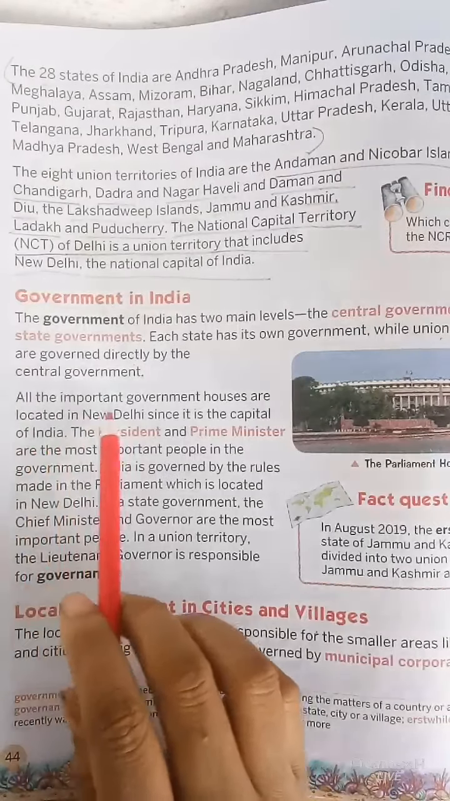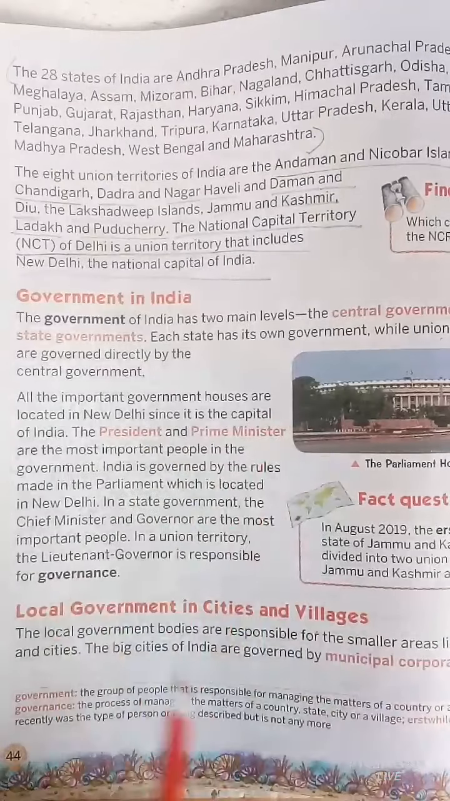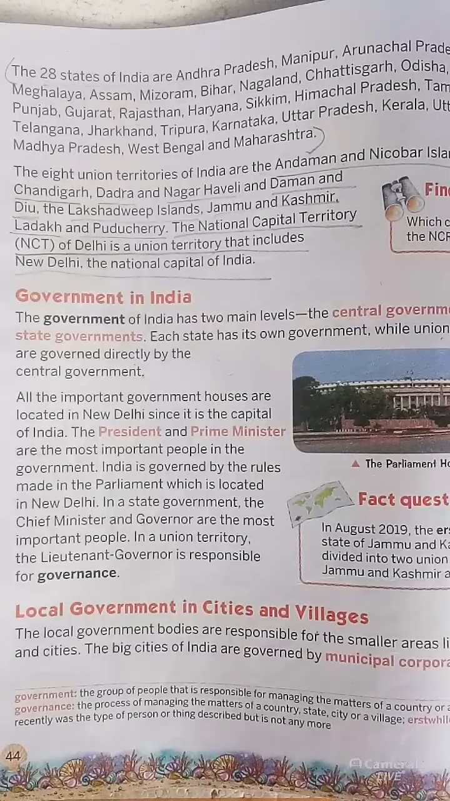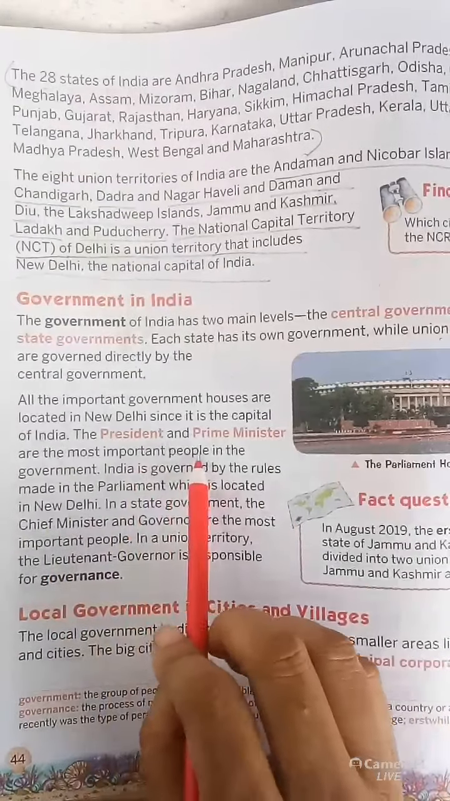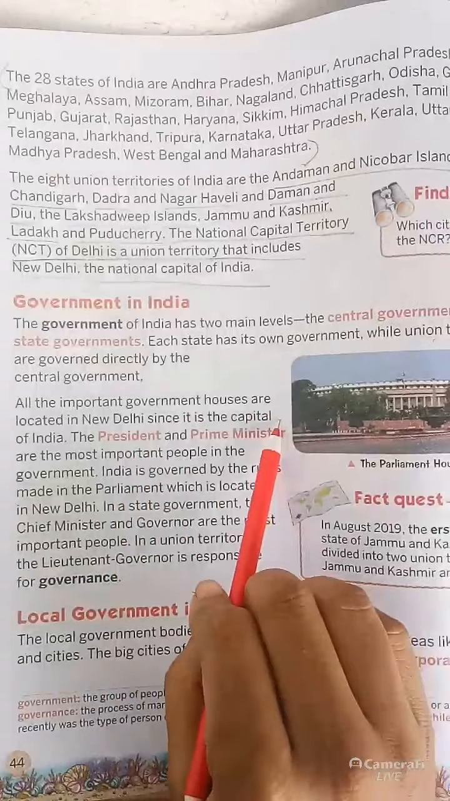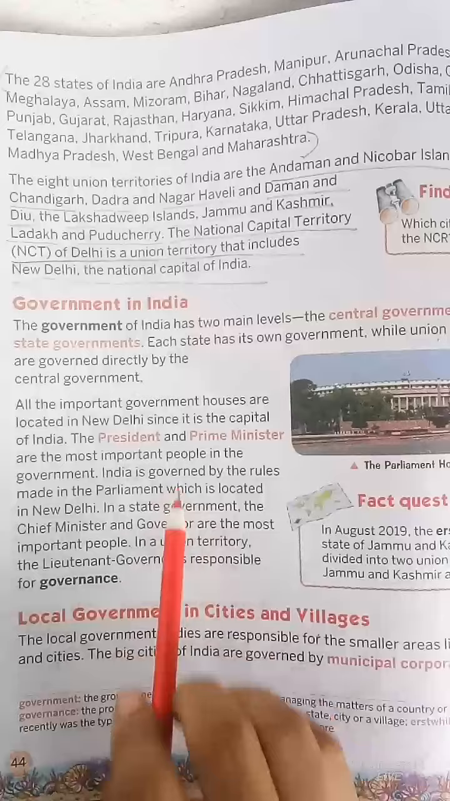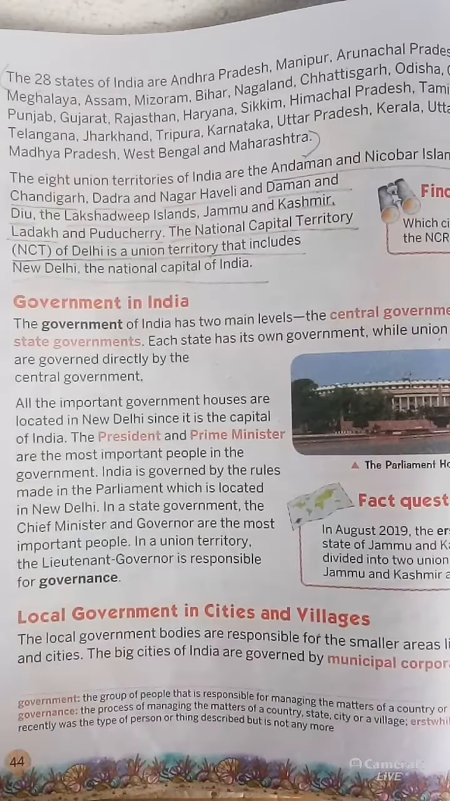All the important government houses are located in New Delhi since it is the capital of India. The President and the Prime Minister are the most important people in the government. India is governed by the rules made in the Parliament, which is located in New Delhi.